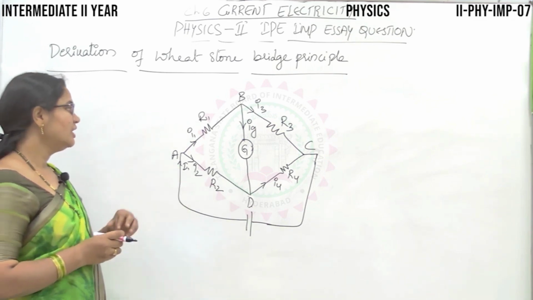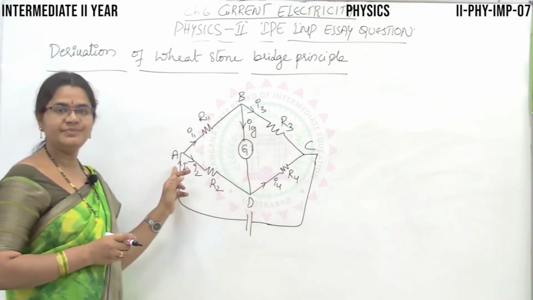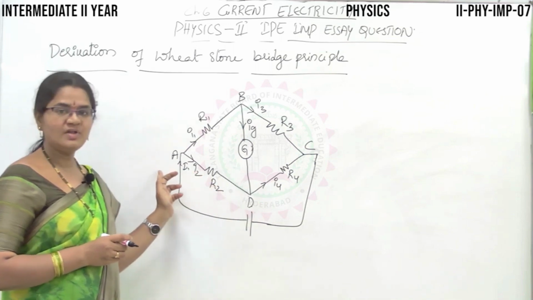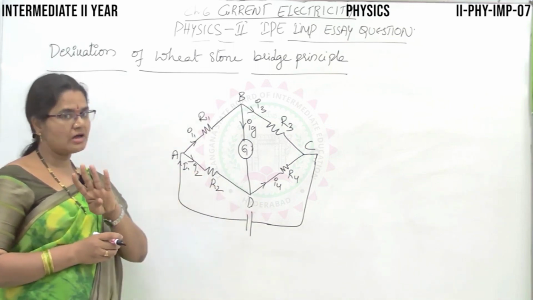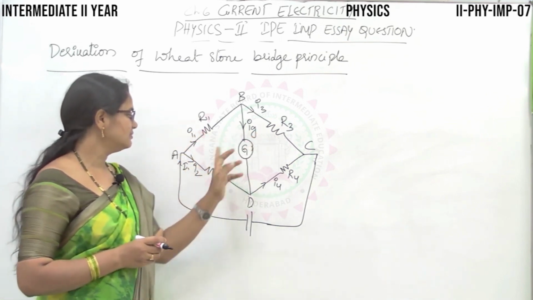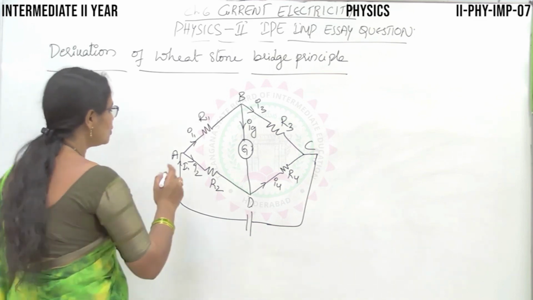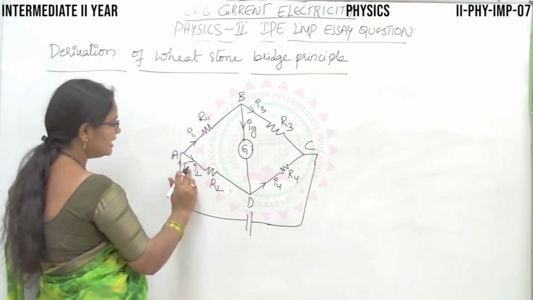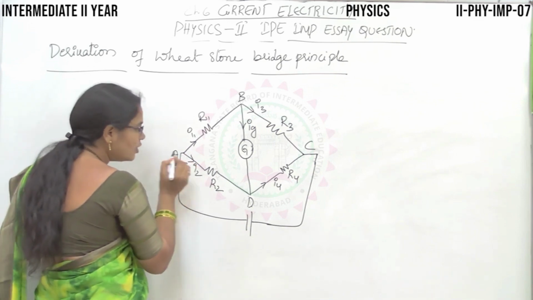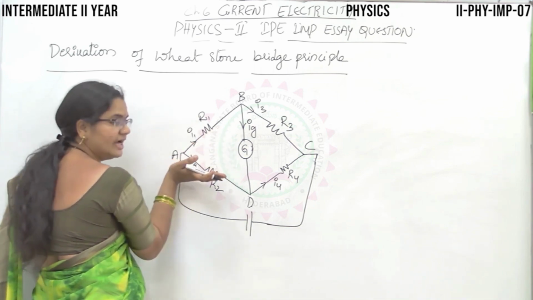In this bridge we have a closed loop A, B, C, D, A, in which we have 4 arms. In each arm we are supplying one resistance R1, R2, R3 and R4. So let us name the currents as total incoming current into the circuit, let it be I. As it enters the junction or node A, the current gets divided into 2 parts, I1 and I2.